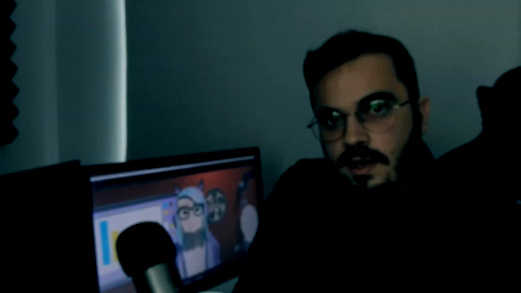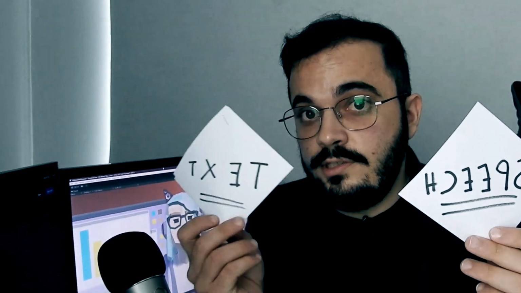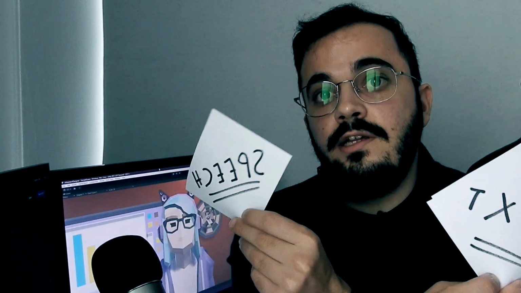In order for us to be able to communicate with our AI assistant designer, we first need to develop some communication elements and add it to its brain. Specifically, we need to create the speech to text element as well as the text to speech element. Speech to text is simply the process of me talking to the microphone and the AI transforming that into text in order for it to use it and understand it. Whereas the reverse, the text to speech, is simply the AI transforming text back into speech in order for it to communicate with me orally. So you get the idea, speech to text, text to speech, and we have communication with our AI.